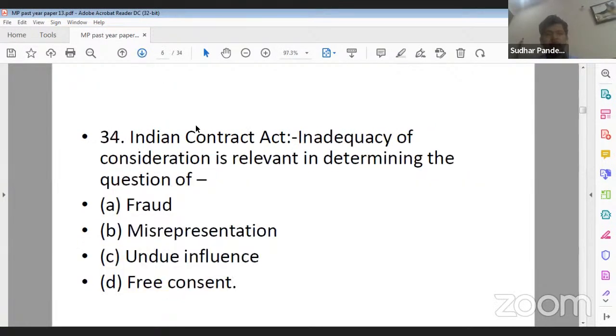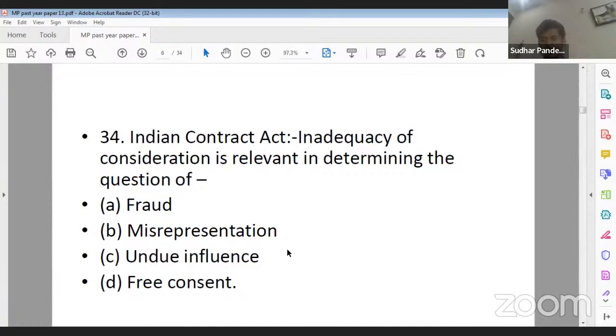Now, moving further, question number 34. Inadequacy of consideration is relevant in determining the question of. Option A, fraud. Option B, misrepresentation. Option C, undue influence. And option D, free consent. Inadequacy of consideration is relevant in determining the question of fraud, misrepresentation, undue influence, or free consent. What should be the correct answer of question number 34?